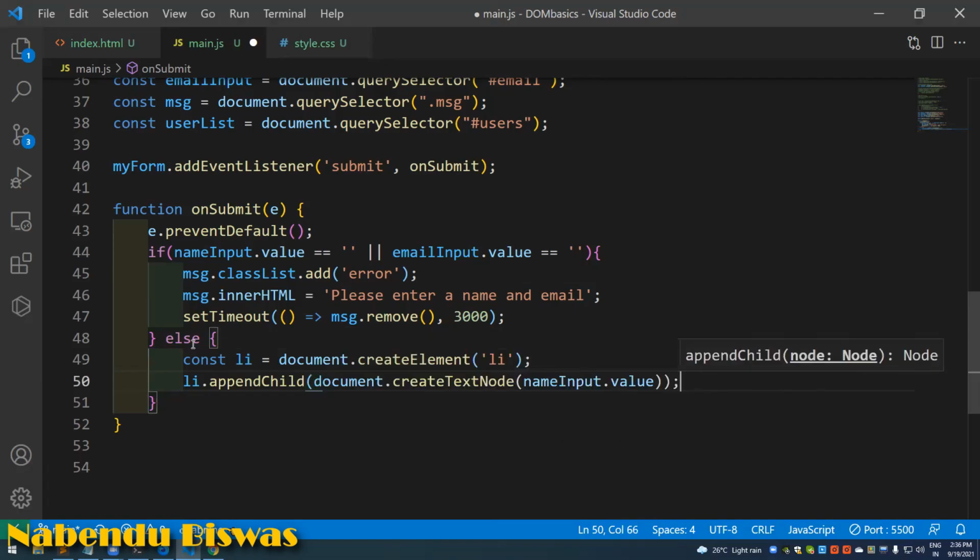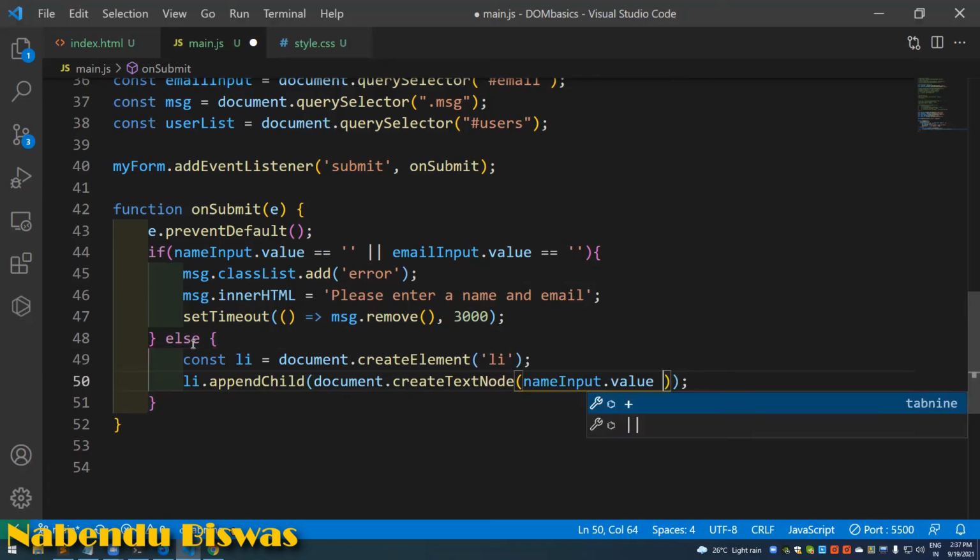Yeah, we have to create a text node like this, nameInput.value plus, like this, emailInput.value I can do.